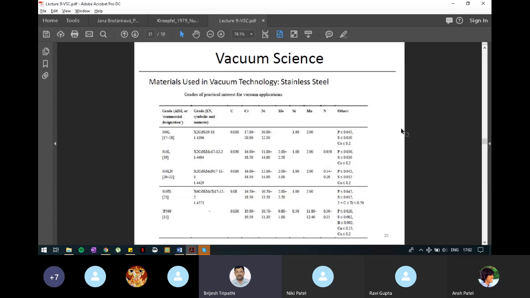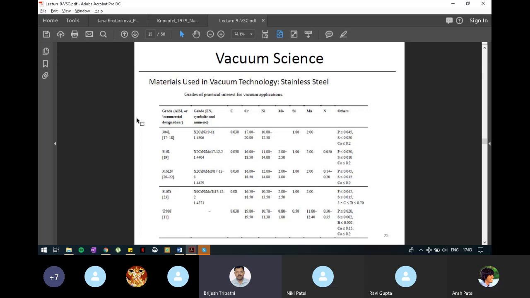Grades of practical interest for vacuum application. There is 304L. AISI is the American Iron and Steel Institute, right? So they have already decided which grade for what purpose. It is generally 304 or 316. If L is written or LN is written, that means it has some different compositions.